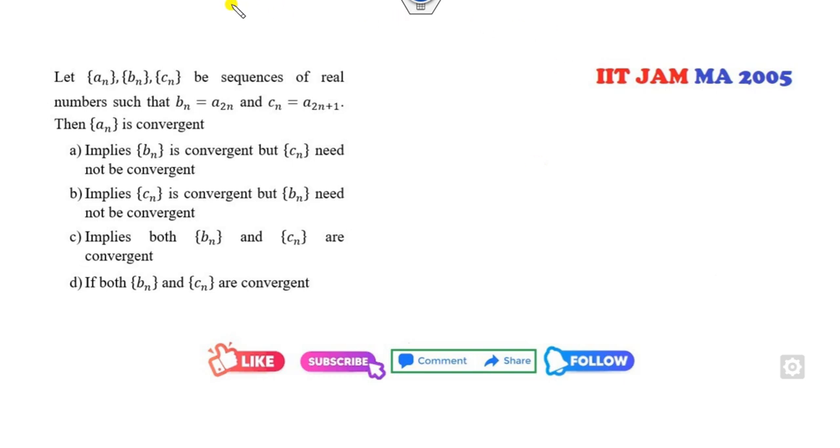Now let's start with the first question. What is given to you? an is a sequence such that b of n is a of 2n and c of n is a of 2n plus 1. You can clearly say these are both subsequences of an.